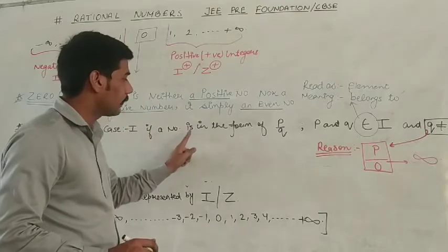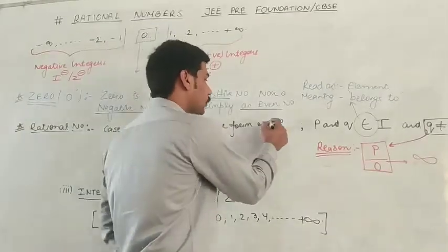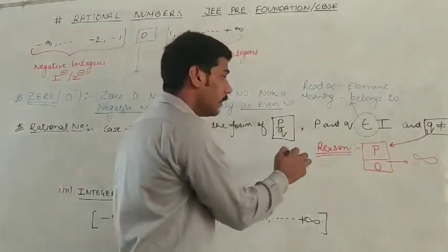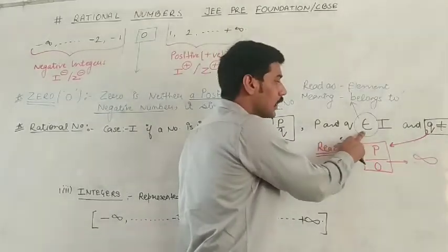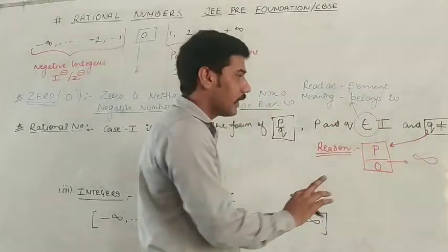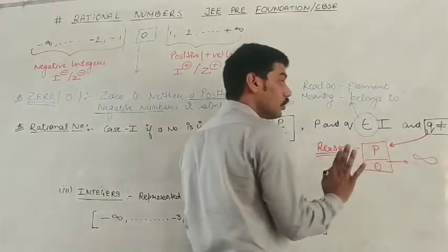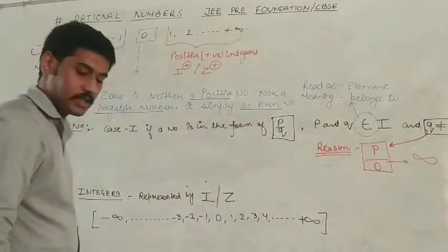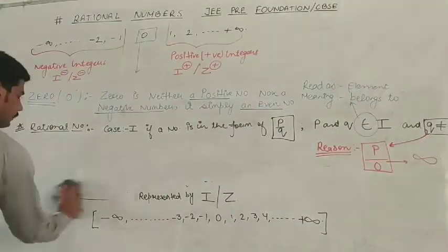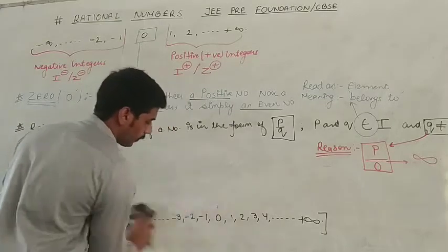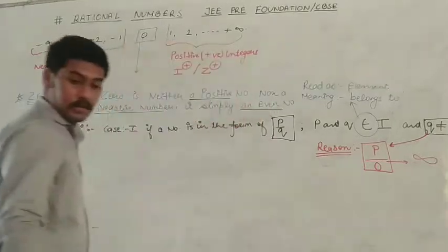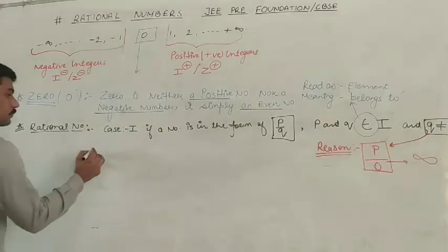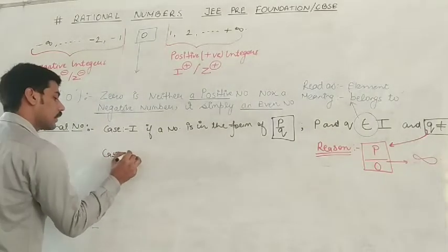If a number is in the form of P upon Q, and P and Q both are elements of integers, and Q is not equal to 0. Okay, this is case number 1. Now what is case number 2? The case 2,